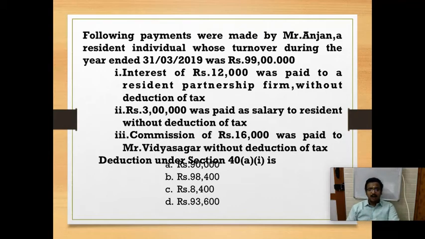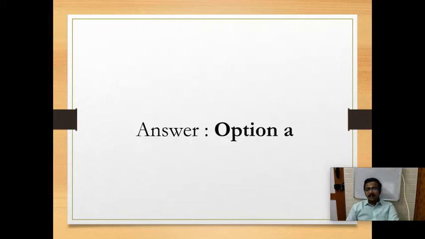So option A, 90,000. When this section is asked, we need not disallow everything; we have to check whether I am liable to deduct. In the last two situations we saw, the threshold limit was low, so there was no need to deduct tax. Here, the individual is not liable to deduct tax since he is not covered under tax audit. So an individual not covered under tax audit need not deduct tax on interest payment and commission payment, even if it is more than the threshold limit.